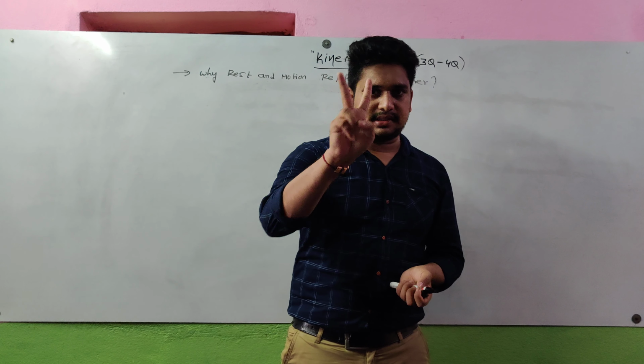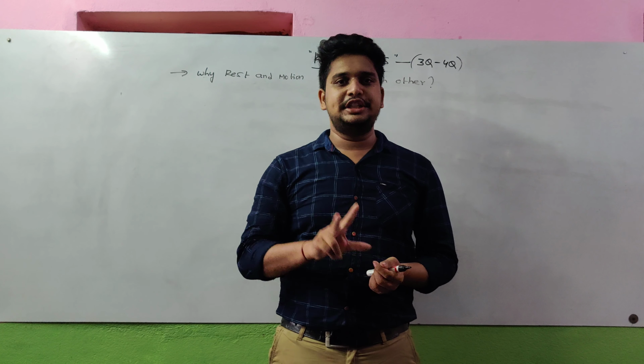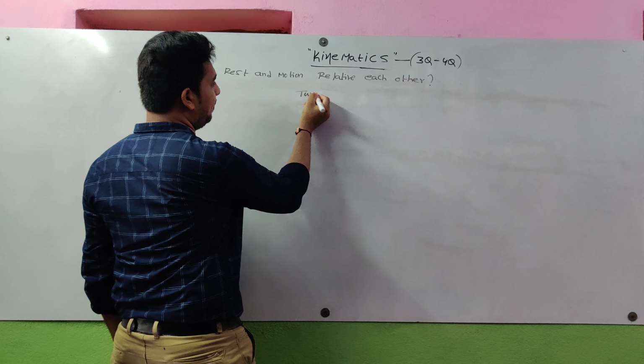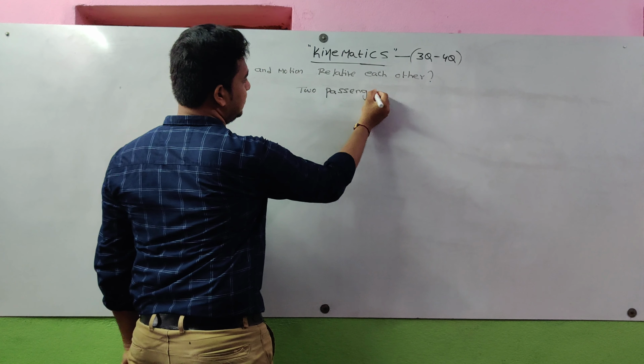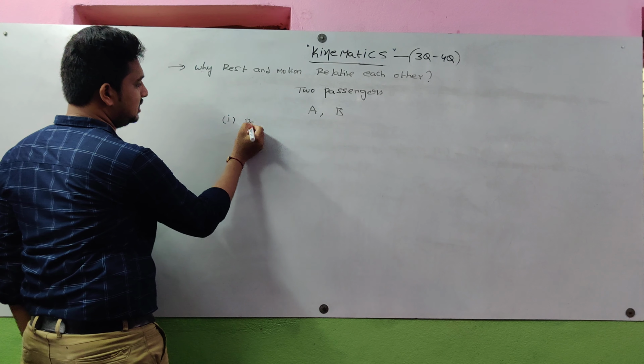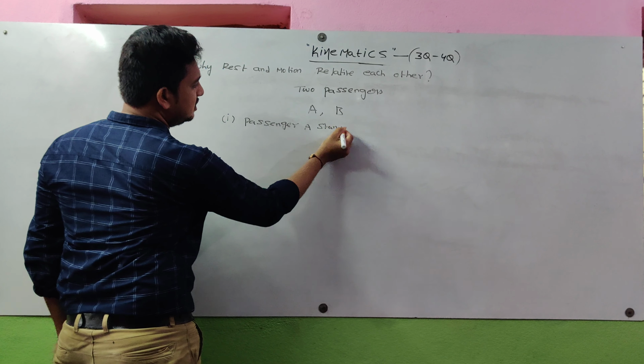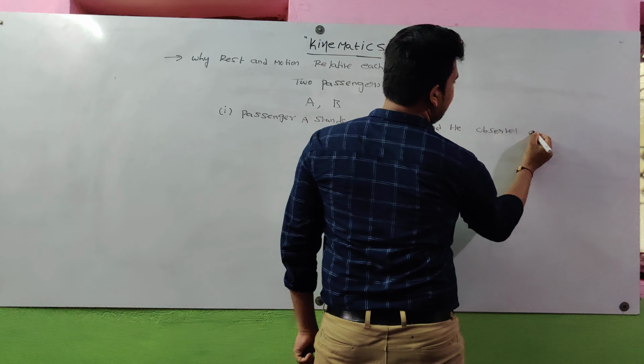Now I consider two persons. These two persons are passengers, passenger A and passenger B. Passenger A stands on a railway platform, and he observes a tree.